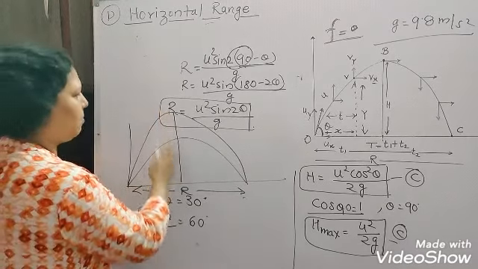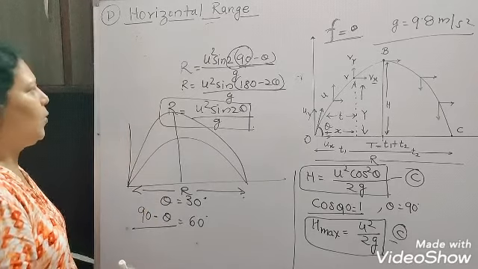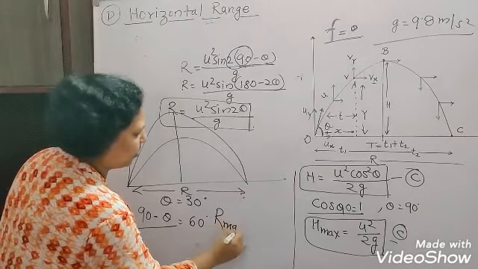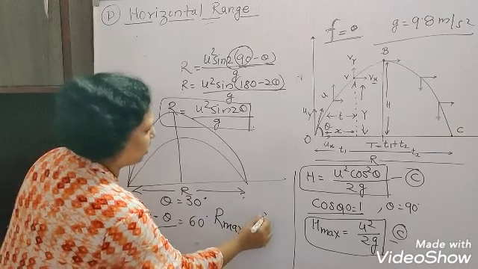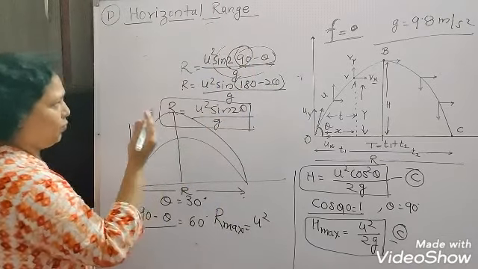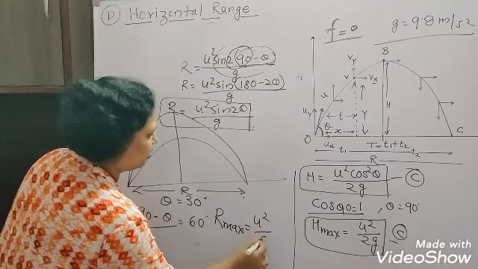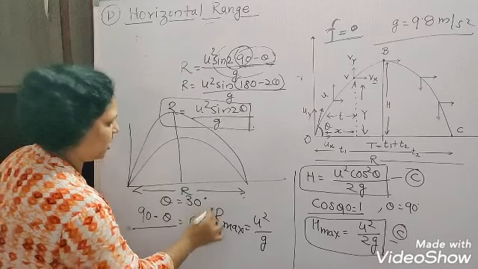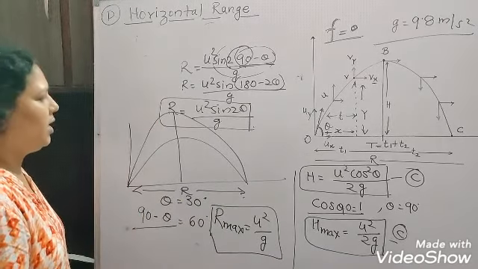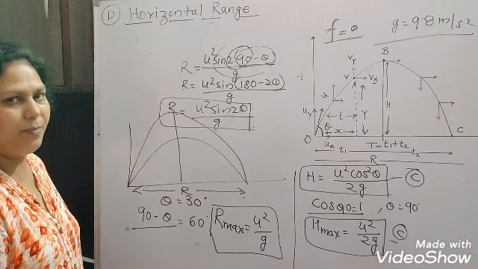The maximum height may differ here, okay, and the maximum value of the range which we have calculated, this sine 2 theta value will become 1 here, so it is simply u square upon g that we got as our maximum.